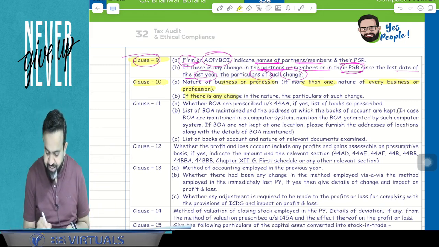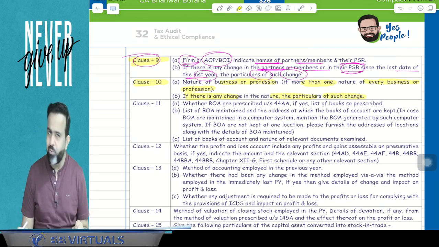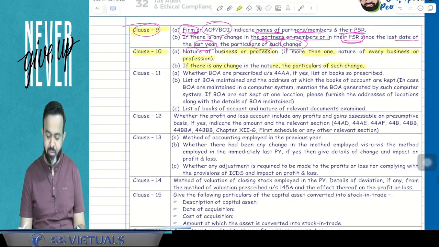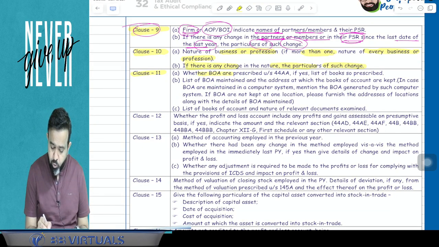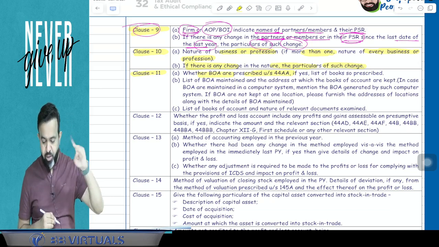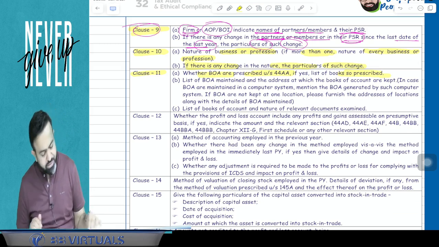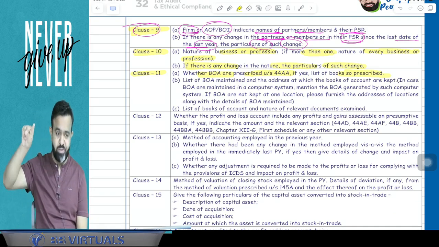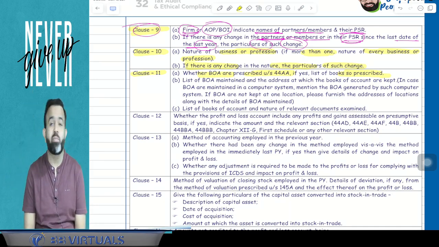Now, if there is any change in the nature, the particulars of such change are also required to be reported in clause number 10 of form number 3CD. Now, next part, clause number 11. Clause number 11 says whether the books of accounts are prescribed under section 44AA. If yes, then the list of books of accounts prescribed. Now guys, if you remember 44AA, that section was related to the mandatory requirement to prepare books of accounts.